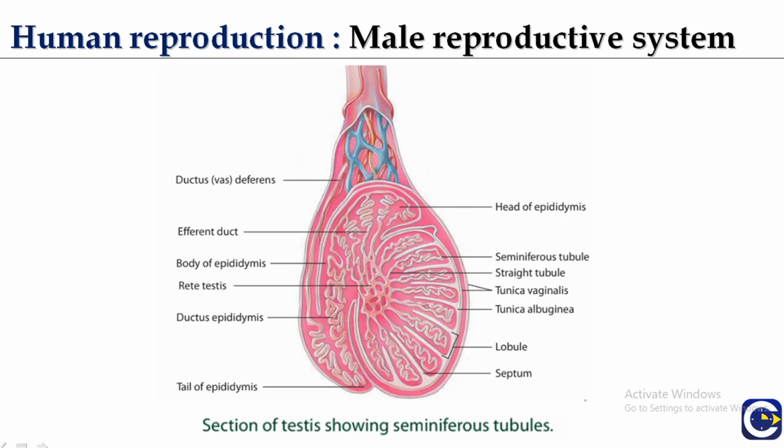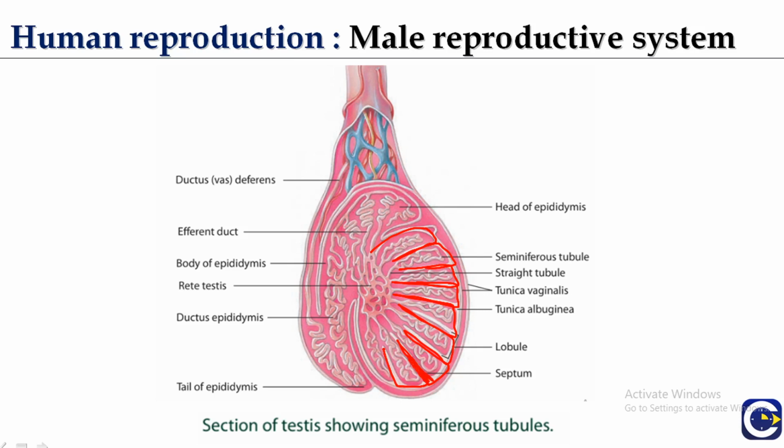Now this is the detailed diagram of the testes. It is a section. If we cut the testes, the appearance of the testes is like this, and in this diagram you can easily see there are compartments. These are the compartments which are known as the testicular lobules or testicular folliculi. Each of the lobules is separated by a septum.